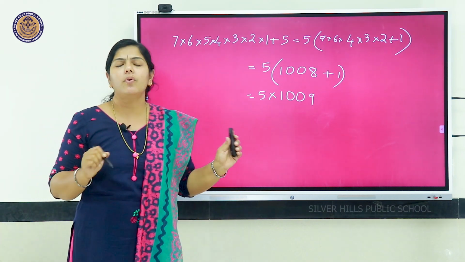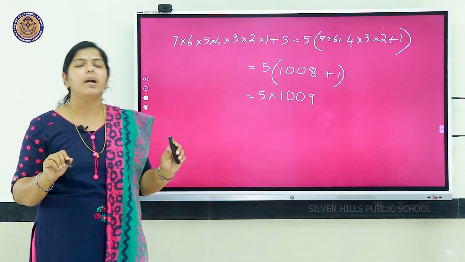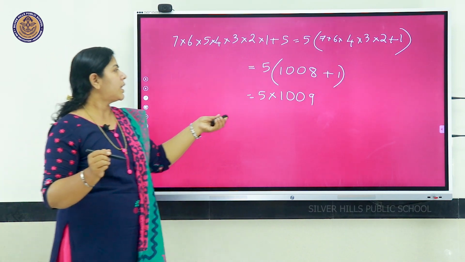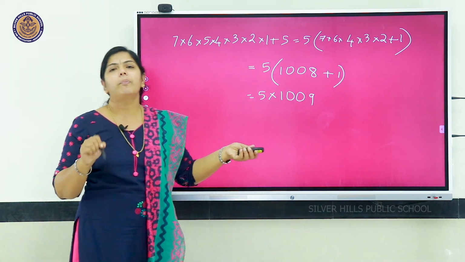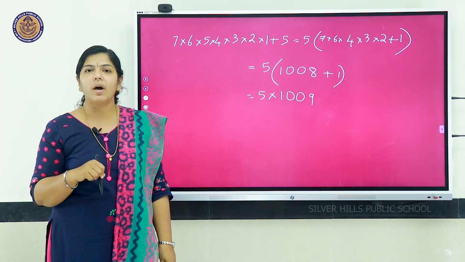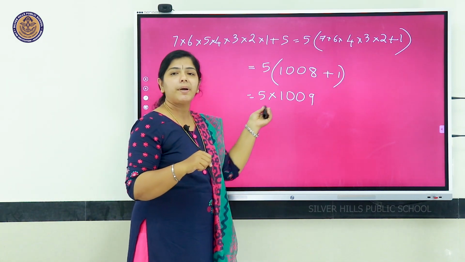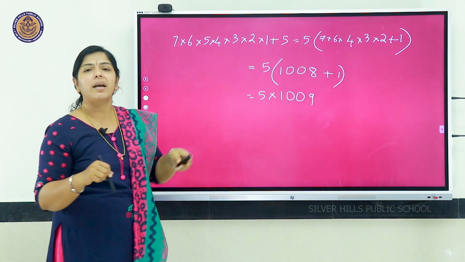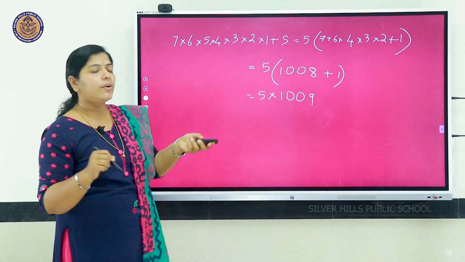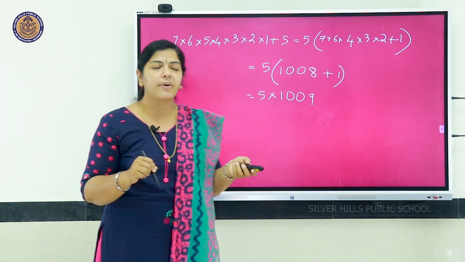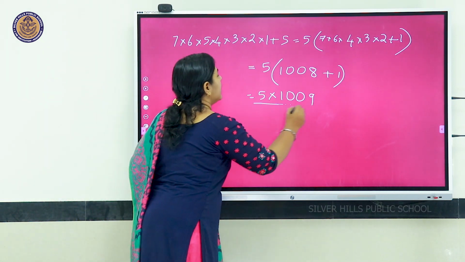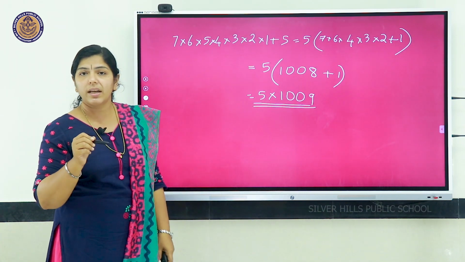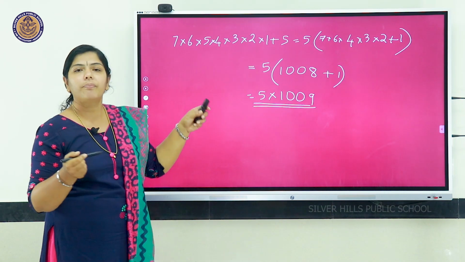If you check 1009, you won't get any other prime factors, only 1 and 1009, because 1009 itself is a prime number. So both are prime numbers, a product of primes. So 7 into 6 into 5 into 4 into 3 into 2 into 1 plus 5 can be expressed as 5 into 1009, which is a product of primes.